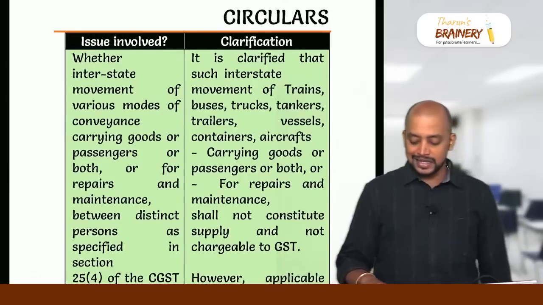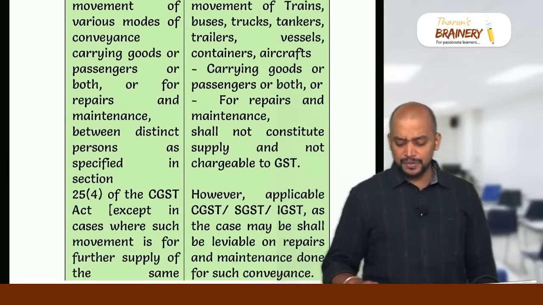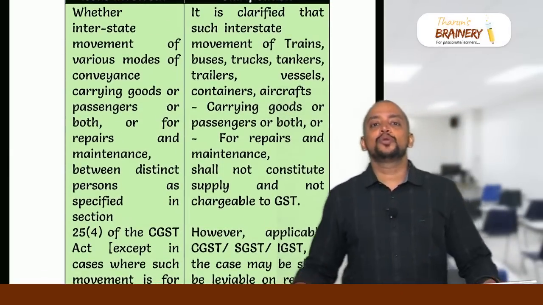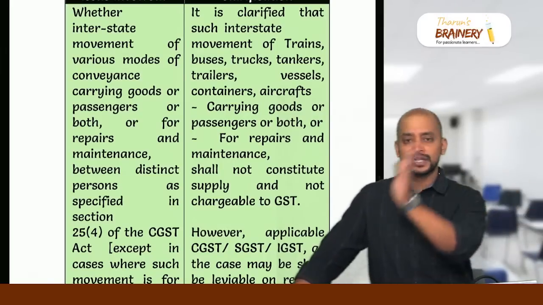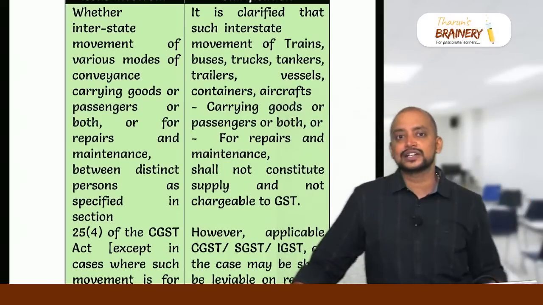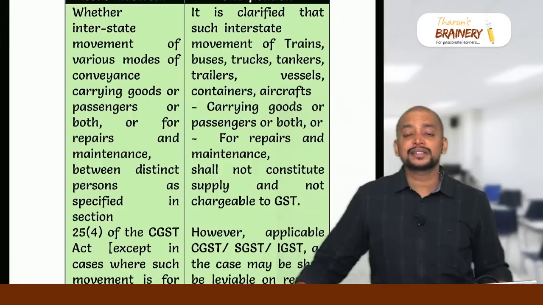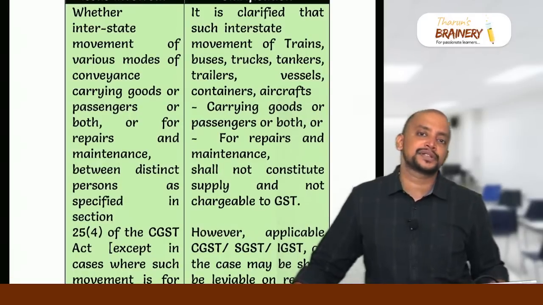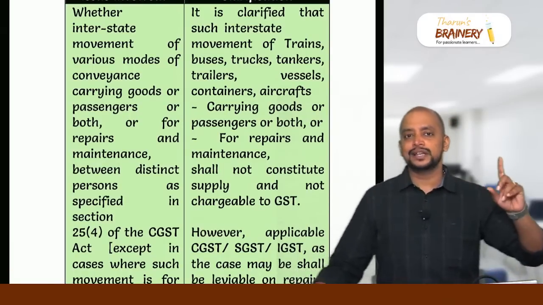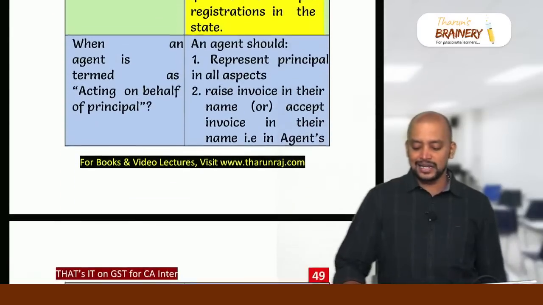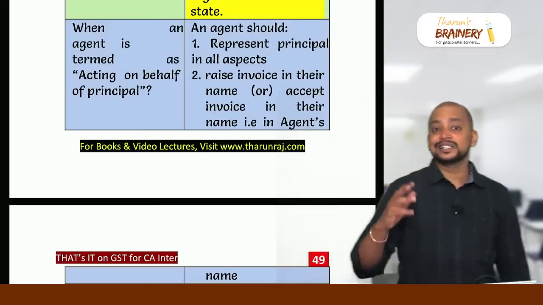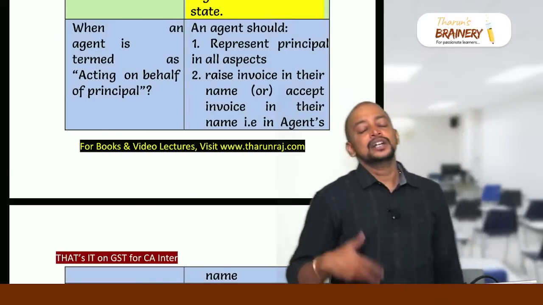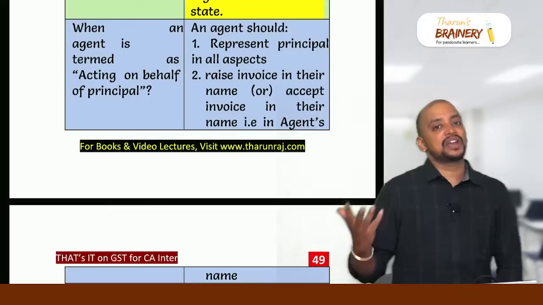And then summary of some important circulars. Interstate movement of conveyance. Remember, whenever a conveyance is taken from one distinct person to another distinct person, no need to pay GST on the conveyance, but repairs and maintenance, anything done by one distinct person to another distinct person, that will be treated as supply. And then agent: agent acting on behalf of principal means agent raising invoice in the name of the principal. So then only agent will be called as acting on behalf of principal.